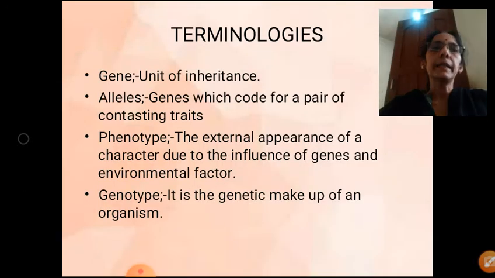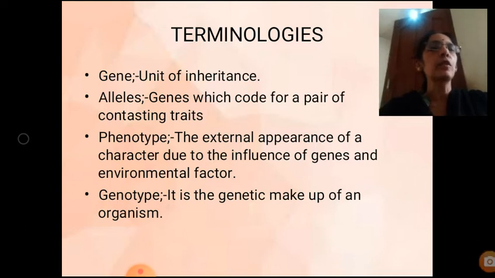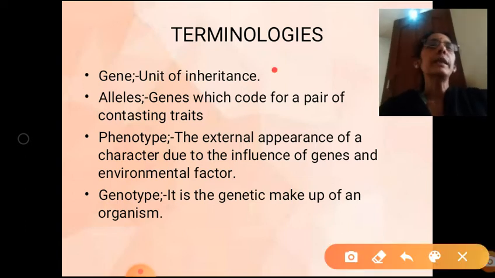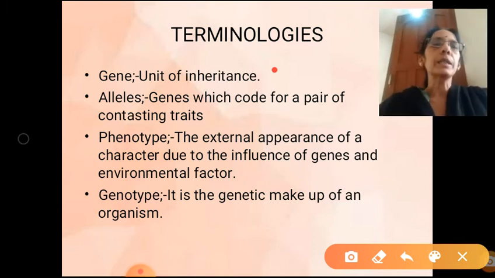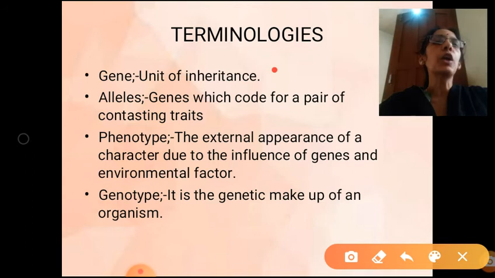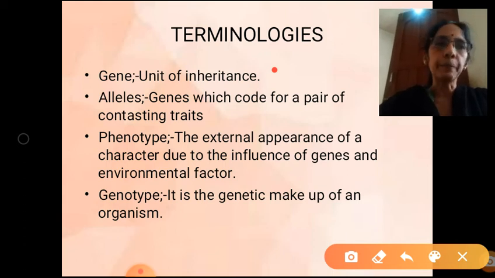Now there are certain terminologies. Let us learn them first. First term is gene. What is a gene? You will say gene is located on the chromosome. But what is a gene? It is the unit of inheritance. Characters are inherited only with the help of genes. So gene is the unit of inheritance.